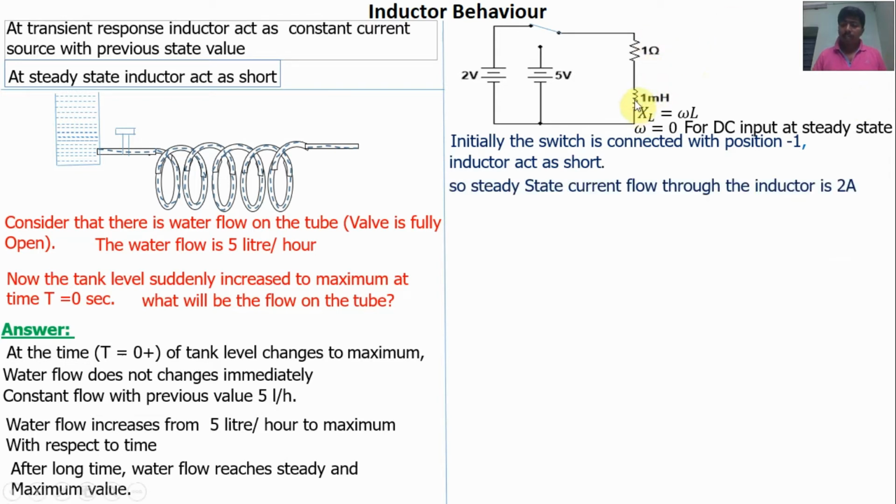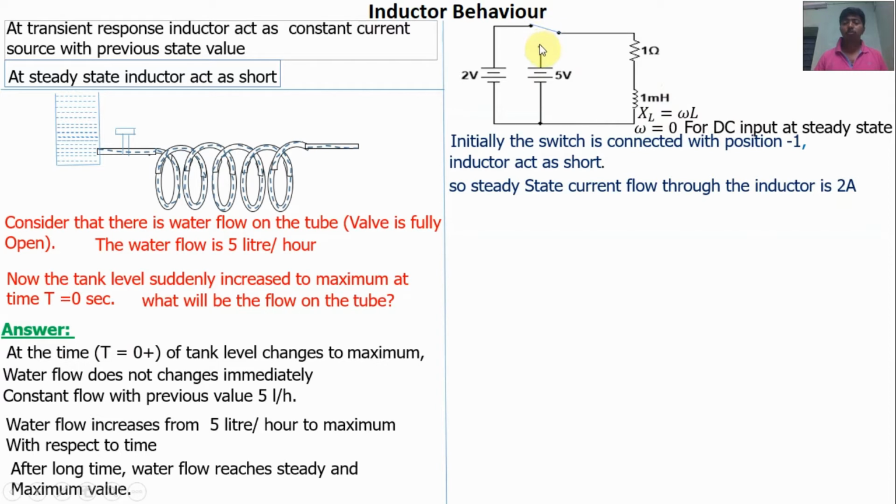So if the inductor is short circuited, the current flow through the inductor will be I equal to V by R, 2 by 1, which is equal to 2 amps. So when the inductor is connected with the 2 volt DC source, the current flow through the inductor will be 2 amps.